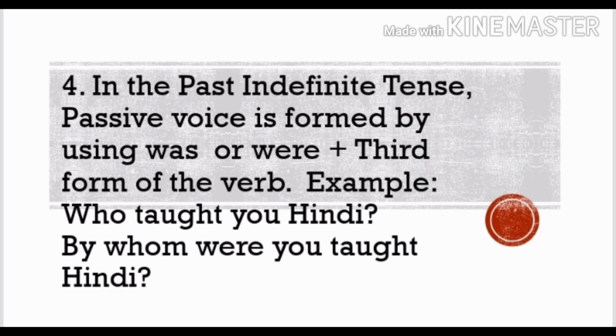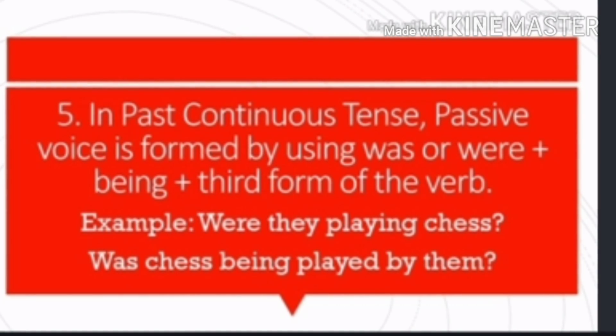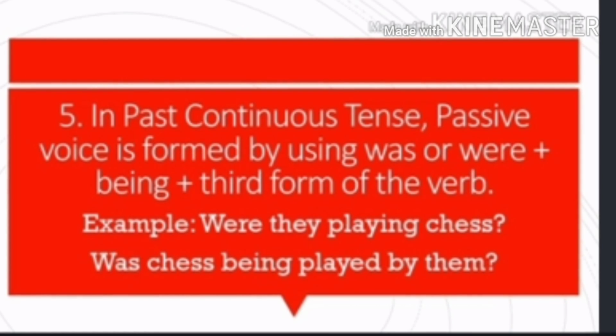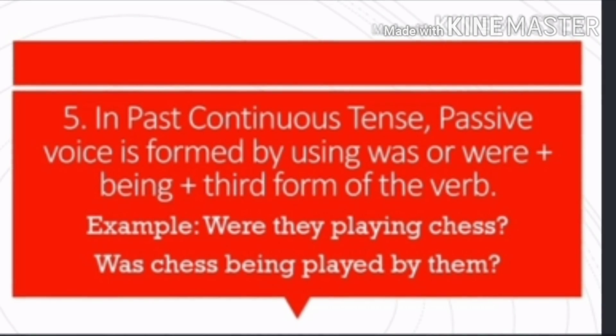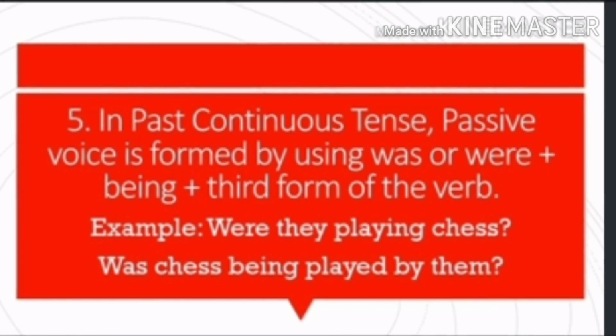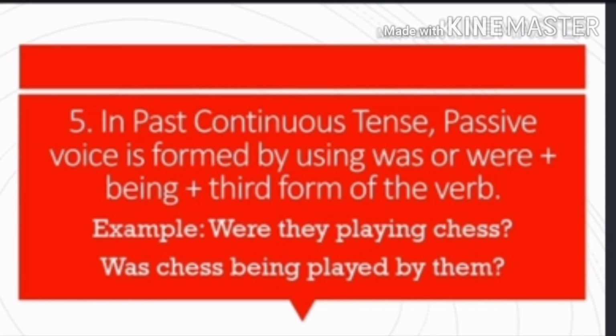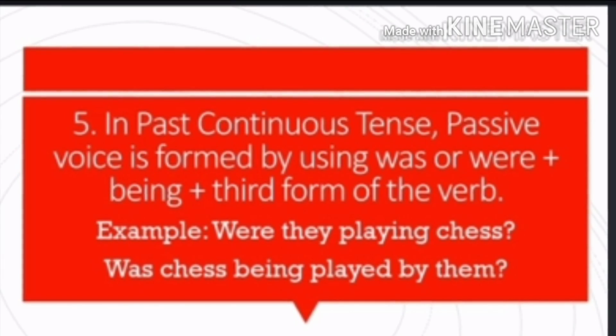Taught is third form of the verb. Clear? In the past continuous tense, passive voice is formed by using was or were plus being plus third form of the verb. In continuous tense, it's always being. Being should be there. So look at the example. Were they playing chess? It is in a continuous form. This is in an active voice.